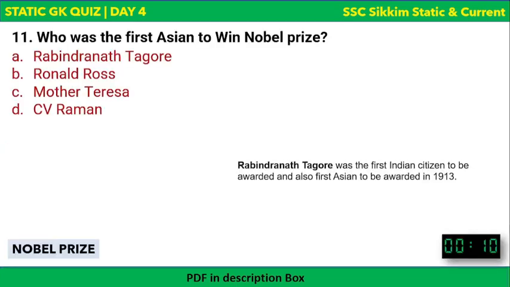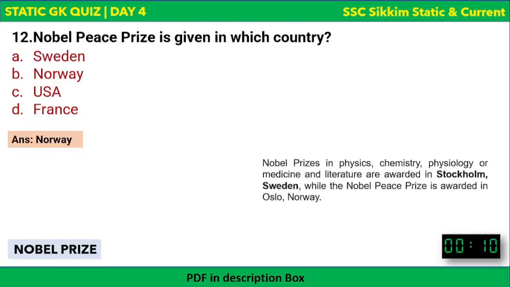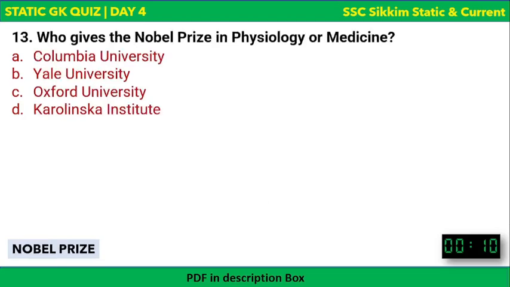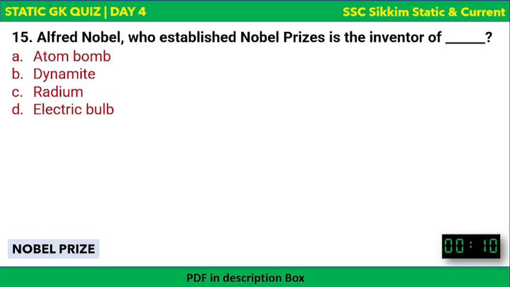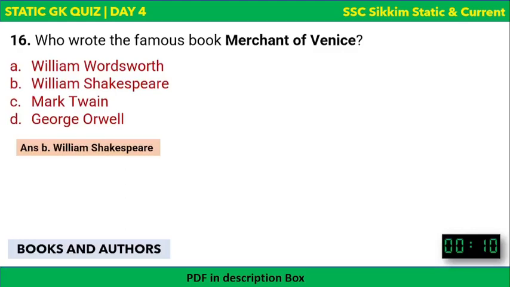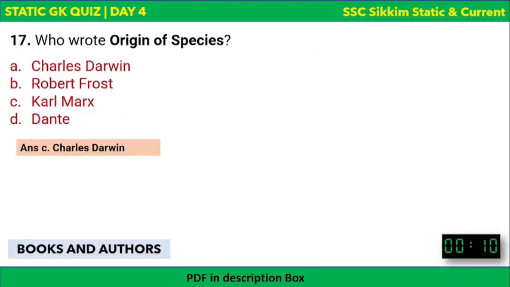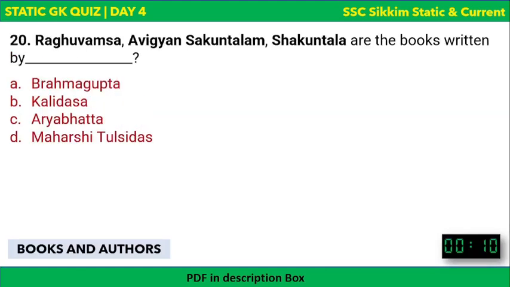And then we learned about Nobel Prizes. The first Asian to win the Nobel Prize was Rabindranath Tagore. Nobel Peace Prize is given by Norway. All other prizes are given by Sweden. Nobel Prize in Physiology or Medicine is given by Karolinska Institute in Sweden, and the Nobel Prize was established in 1901. Alfred Nobel, the establisher of the Nobel Prizes, was the inventor of dynamite. Coming to books and authors, we learned that Merchant of Venice is written by William Shakespeare. Origin of Species is written by Charles Darwin. Mahatma Gandhi wrote My Experiments with Truth. Novel The Time Machine is written by H.G. Wells, and Raghuvamsha, Abhijnanashakuntalam and Shakuntala are the books written by Kalidasa, the 5th century poet.